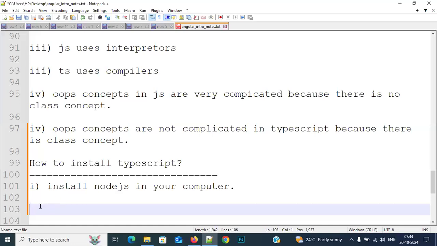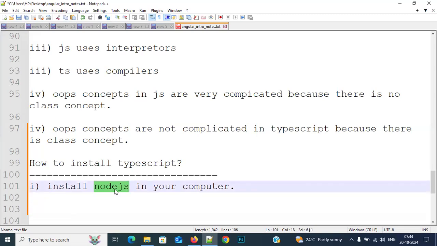The second reason is that TypeScript cannot be understood by the browser or the computer directly. The code you write in TypeScript has to be converted into JavaScript. So who will convert our TypeScript code into JavaScript? Again, Node.js will convert our TypeScript code into JavaScript.